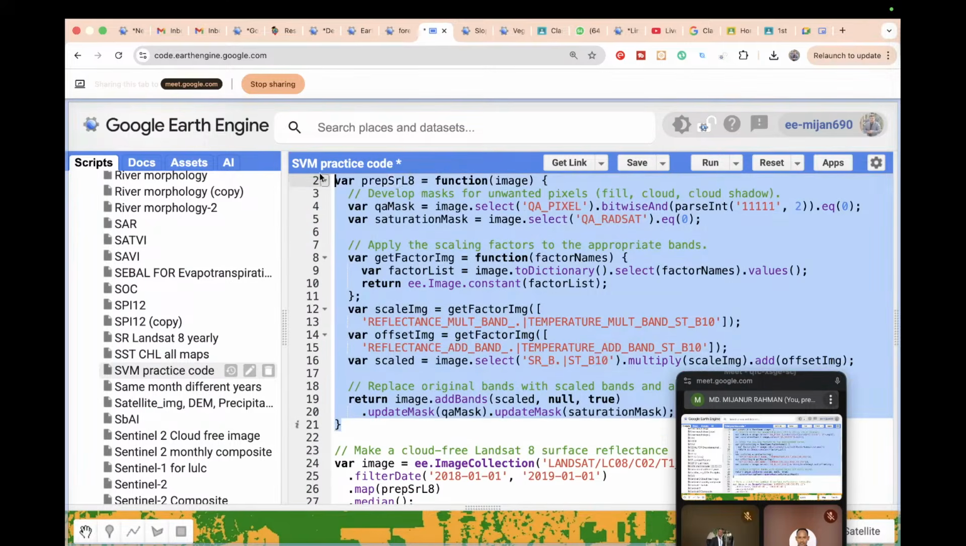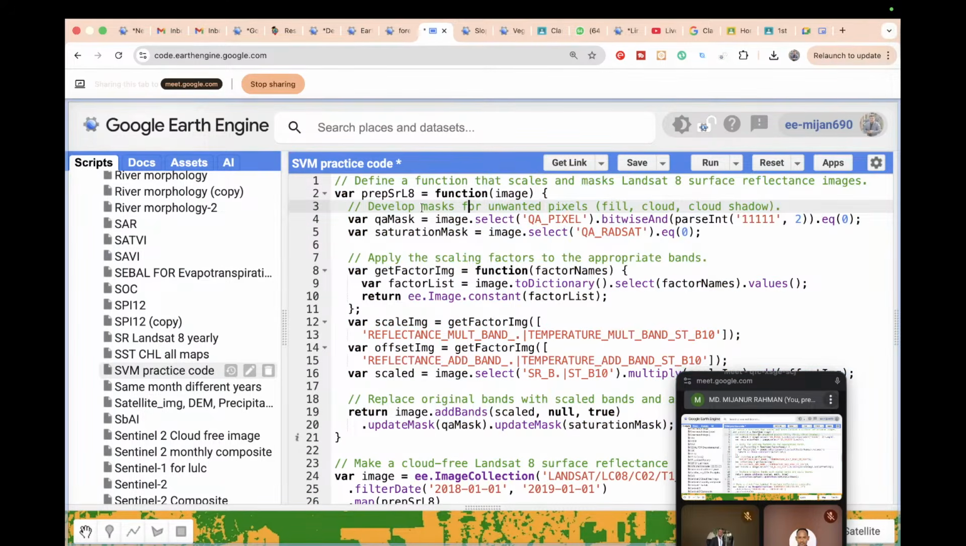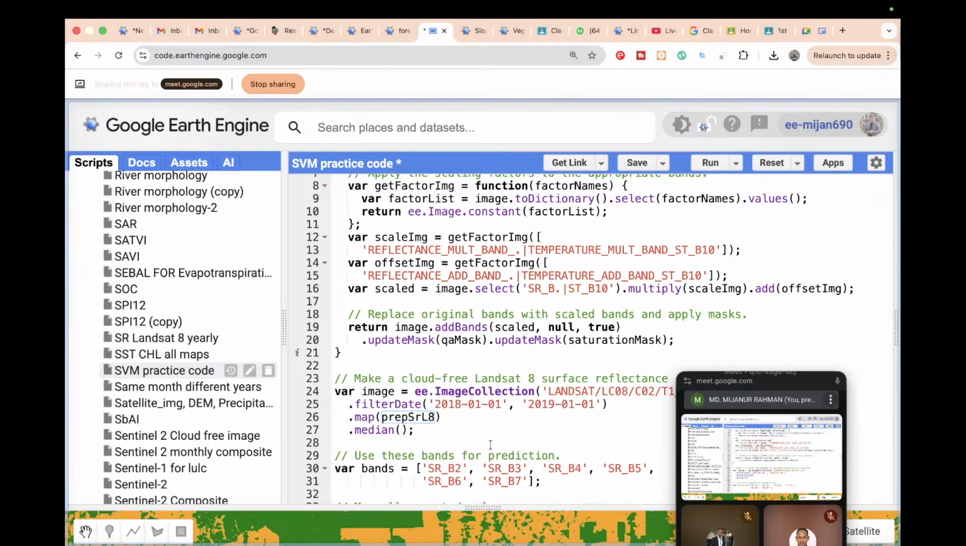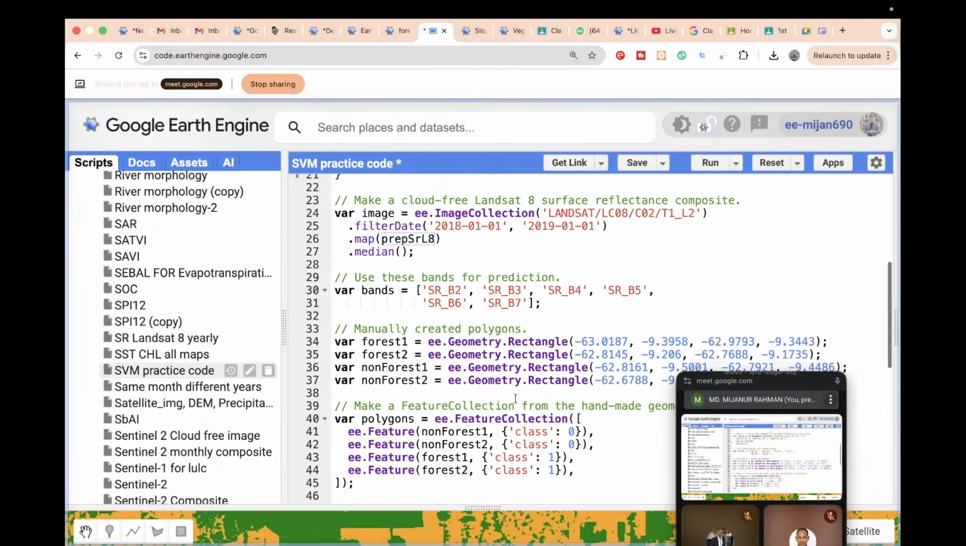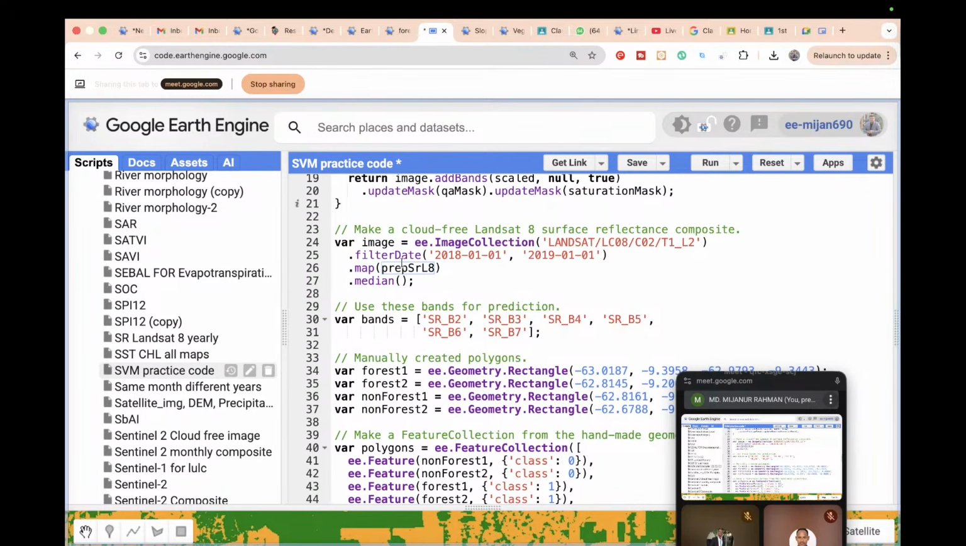We already know about this code or function. This function basically helps you to get very neat and clean satellite imagery, and also reflectance, converting the digital number to reflectance value. So we simply connect this function. You can see this is the function variable name, and this is the Landsat surface reflectance collection. This is the time period, we simply put it here, and we create the median composite, and this time we apply these bands for the prediction bands: SR_B2, SR_B4, SR_B5, SR_B6, and SR_B7.